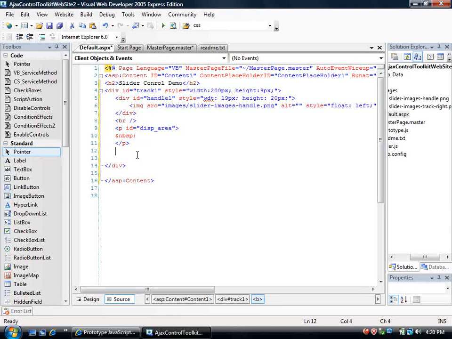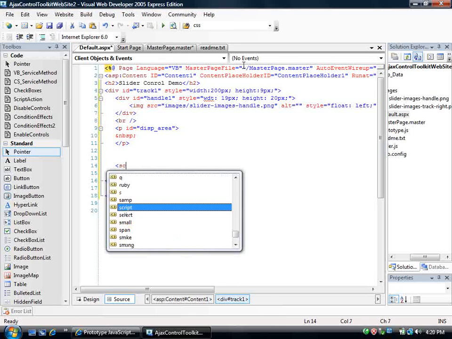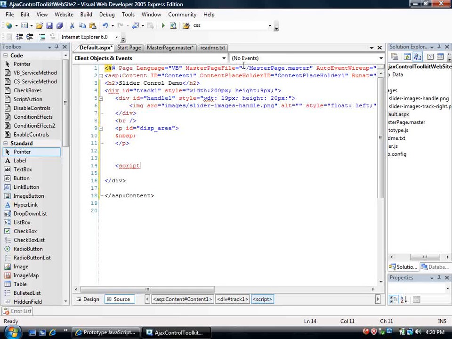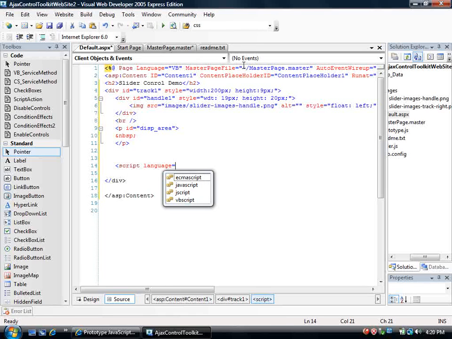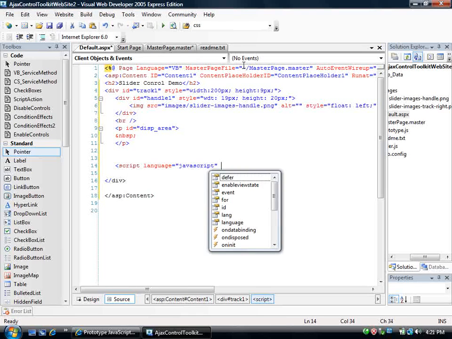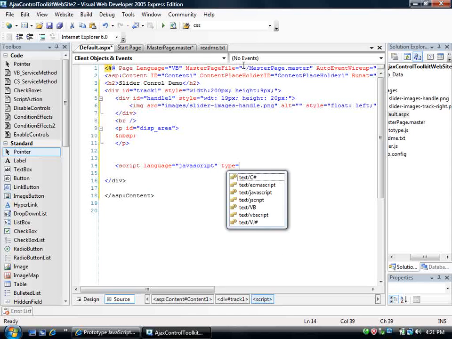Now, next we need to add the JavaScript that will actually handle the use of the Scriptaculous slider control. So let's add a script section. Language is going to be JavaScript. Type will be text/javascript.